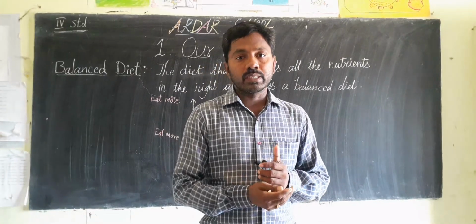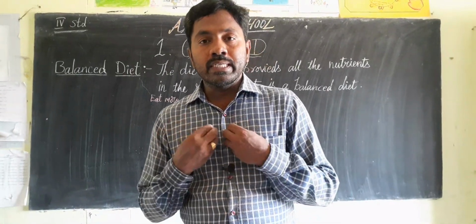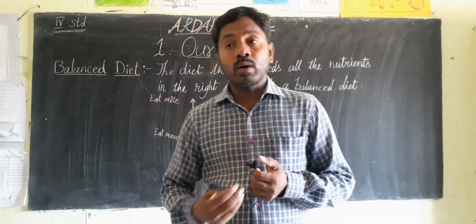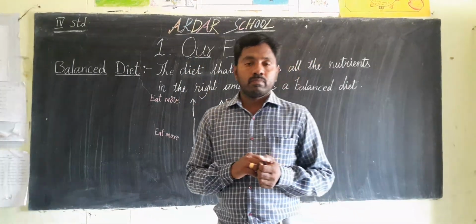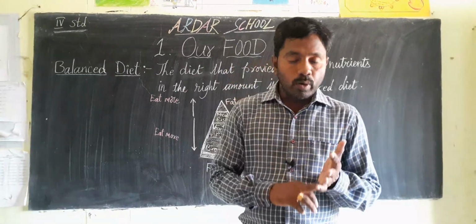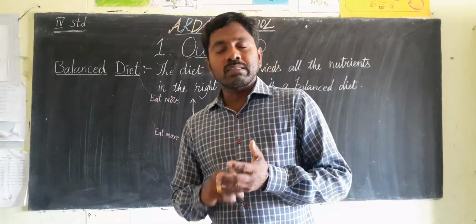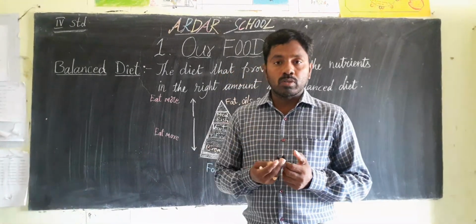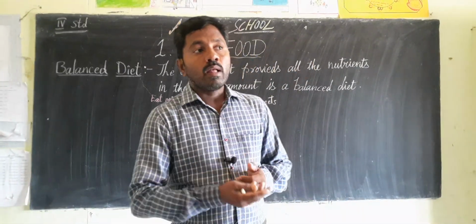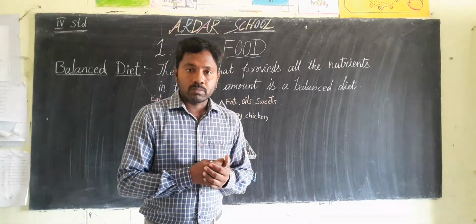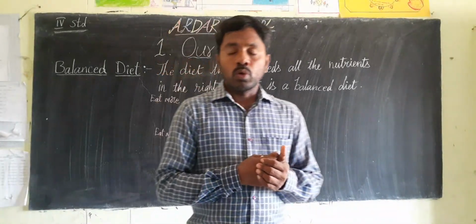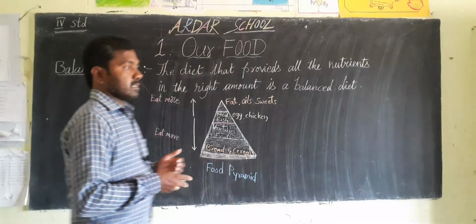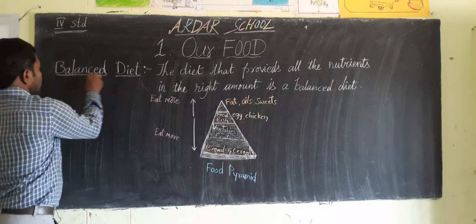Minor nutrients means we need them in very low amounts for our growth and development. But carbohydrates, fats and proteins, we need in large amounts for our growth. So that's why those are called the major components. So today we discuss what a balanced diet is.